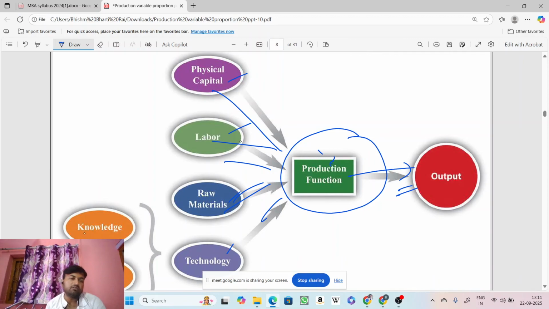Okay, we also need to have knowledge and managerial skills in order to get the output, because we need to manage the flow of this physical capital, flow of labor, flow of raw materials, and flow of technology, and then we are going to get an output. Okay, that means these two things are very necessary, knowledge and managerial skill, because unless a person has managerial skill, knows how to manage a firm, and has the knowledge of the entire production process, he cannot manage the amount of physical capital he requires, the amount of labor he requires, the amount of raw materials that is required, and the amount of technology infusement that is required. So these things are very essential.